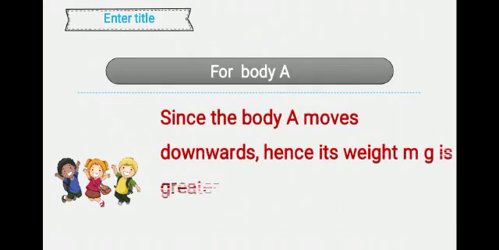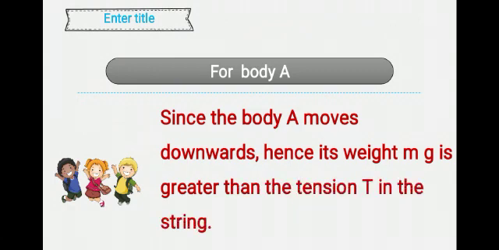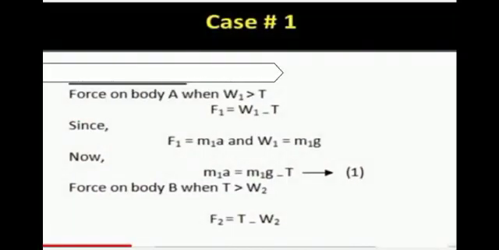Now, the force acting on body A. Since the body A moves downward, its weight M1g is greater than the tension in the string. For body A, weight is acting downward, so weight is greater than tension. The force acting on body A, F1, is equal to W1 minus T, because weight is greater than tension. F1 is equal to M1a and W1 is equal to M1g. Now the above equation becomes M1a equals M1g minus T.